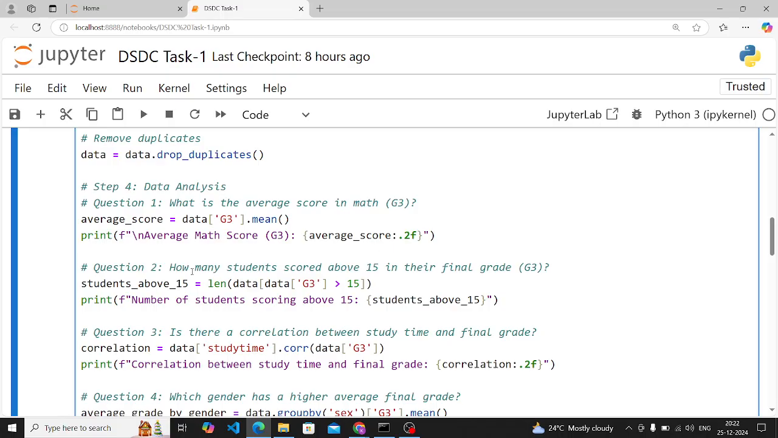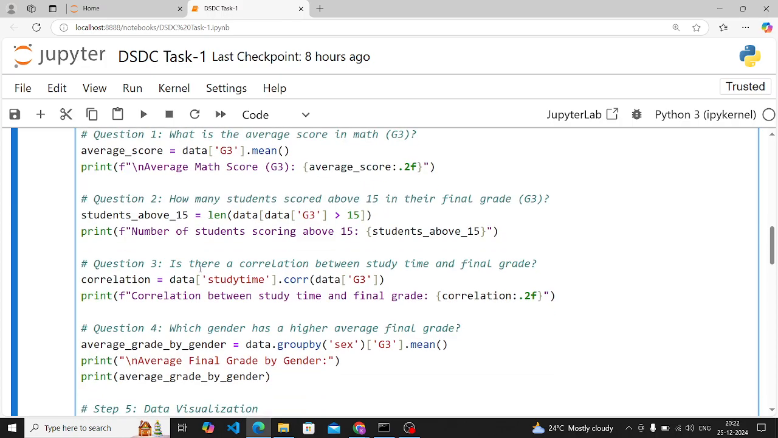Now question 2 is: how many students scored above 15 in their final grade G3? For this we are using the len keyword, which will calculate the length. It will tell you the count. Here G3 means above 15, so G3 with the greater than sign and 15. And this is the print statement for the number of students scoring above 15. The result will come in this variable.